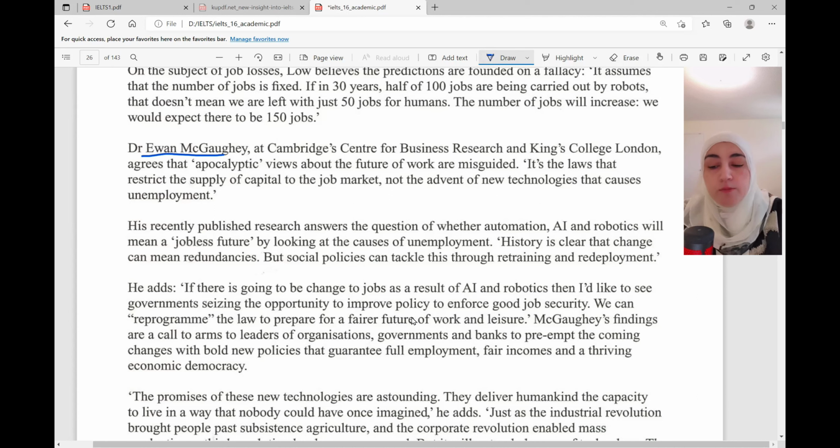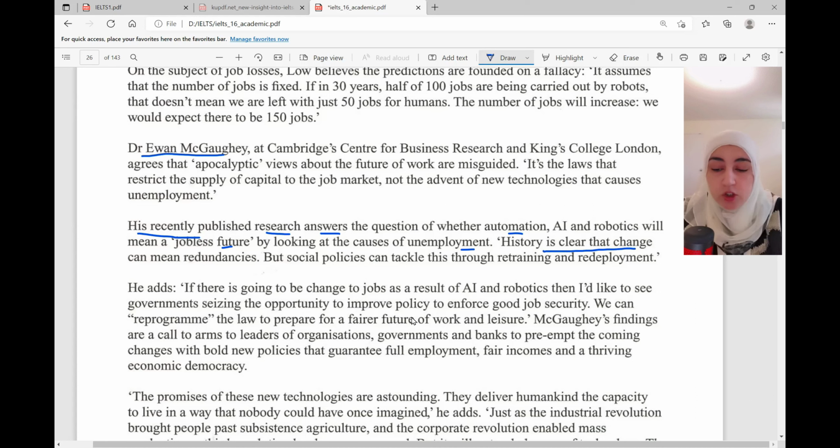So where is the most recently published research mentioned? So I go through it very quickly and then I can see it here. His recently published research answers the question of whether automation, AI, and robotics will mean a jobless future by looking at the causes of unemployment. So what does he say about it? History is clear. This is very important. This is where he says his opinion.